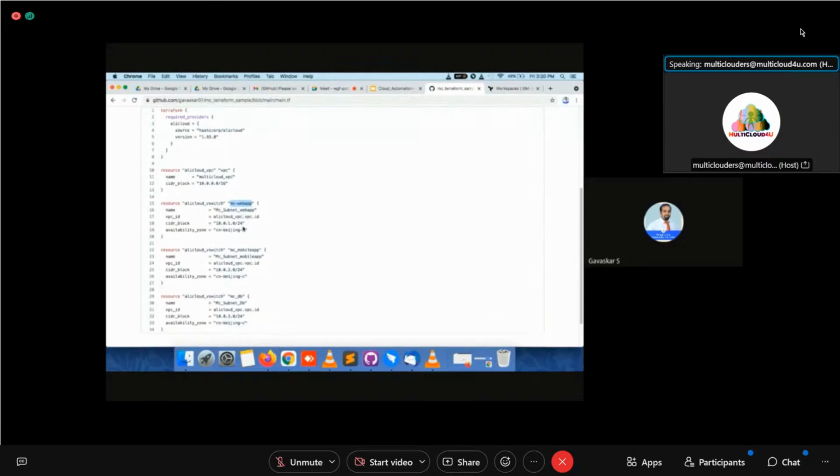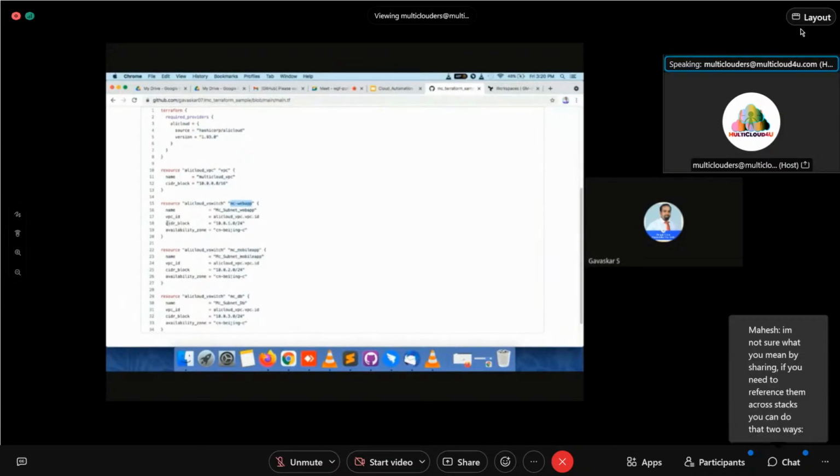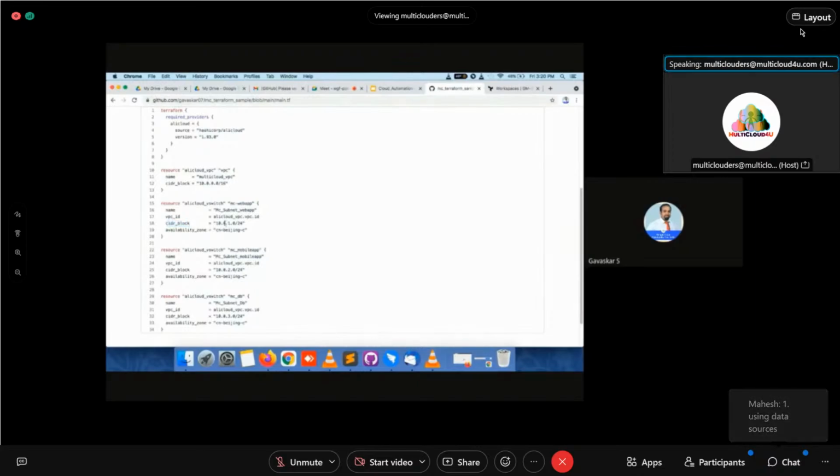Now I am going to give a VPC ID also. Automatically one ID will be assigned for this, that's Ali Cloud underscore VPC dot ID, for unique identification purposes. And this is very, very important: the CIDR block. Classless interdomain routing block 10.0.1.0/24. This is the IP address which I am going to provide for this particular subnet or switch.